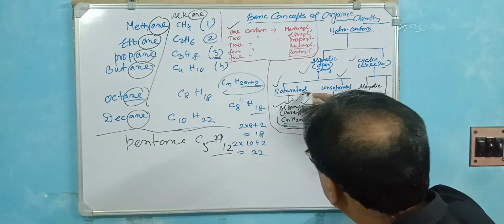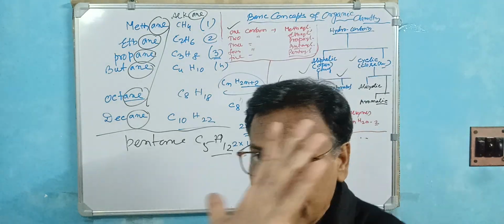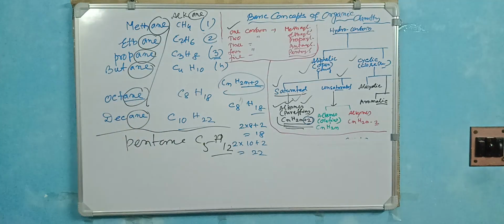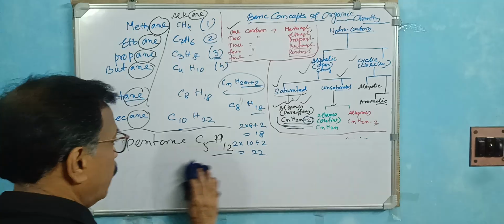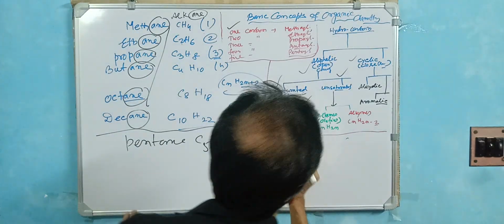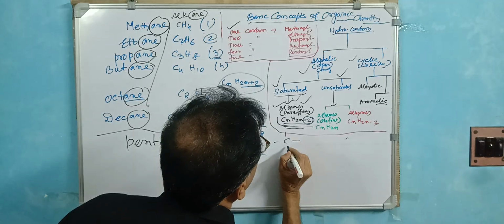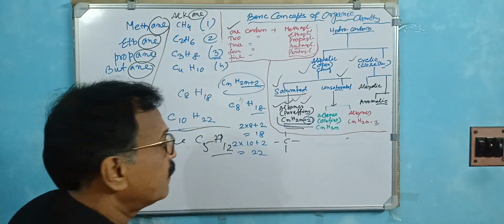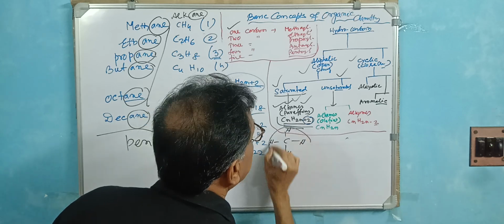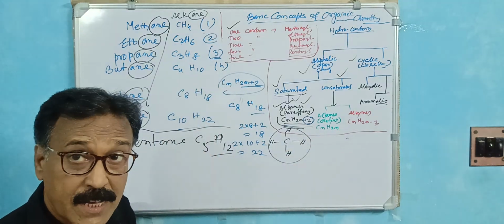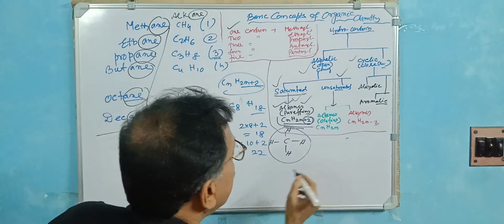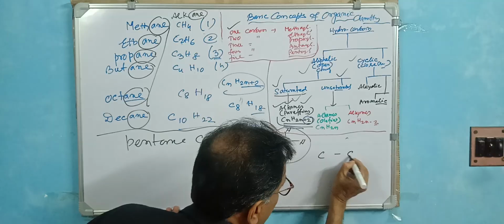So these are called the saturated hydrocarbons. In case of this, the structure is very important. If I draw the structure, each and everyone has a structure. So in case of methane, the carbon number is 1. You always have 4 bonds complete. So this is H, H, H, H. This is the structure of methane. Now the structure of ethane is very important. In which ethane, the carbon number is 2.